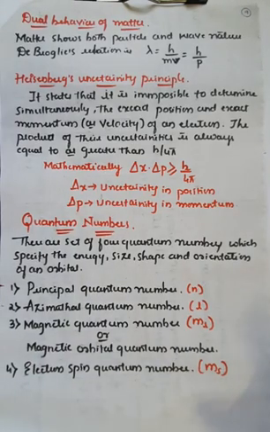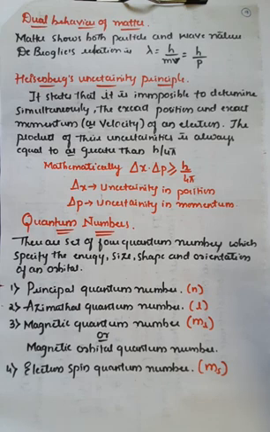Hello students. In the last class, we discussed some of the important concepts related to spectroscopy, that is, the spectrum, the uses of spectrum, and how the hydrogen spectrum can be obtained. We also saw the different series present in the hydrogen spectrum, that is the Lyman series, Balmer series, Paschen series, Brackett series and Pfund series.